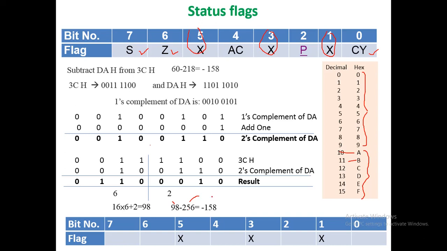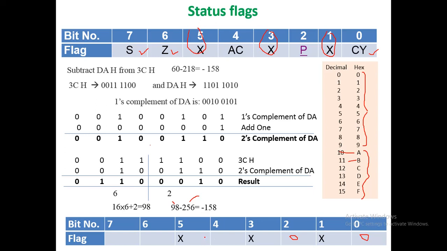The first status flag is carry. In this case, the result of operation does not generate carry, hence C is set to 0. Second flag is parity. Here the number of ones is 3, that is odd, hence parity flag is also set to 0.